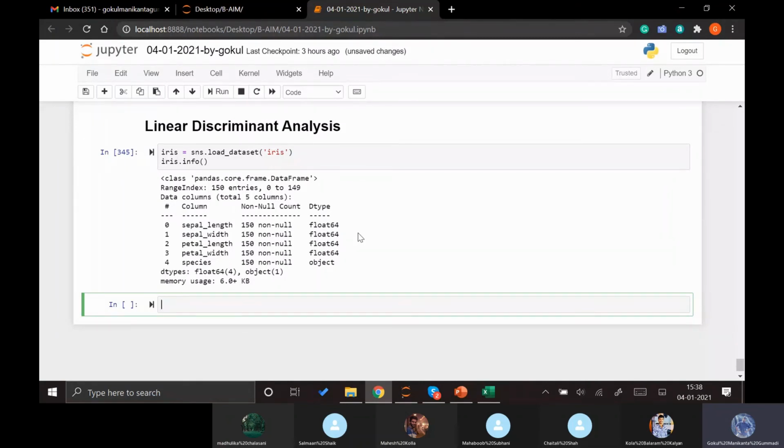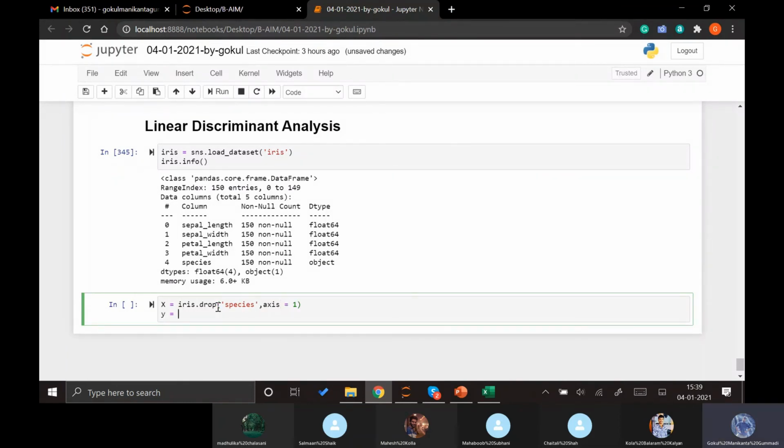So we need to first split our data into 2 parts, x and y. What will our x be? X will be iris dot drop species, axis equal to 1. What will be our y?